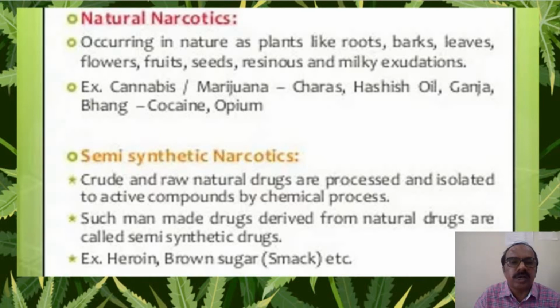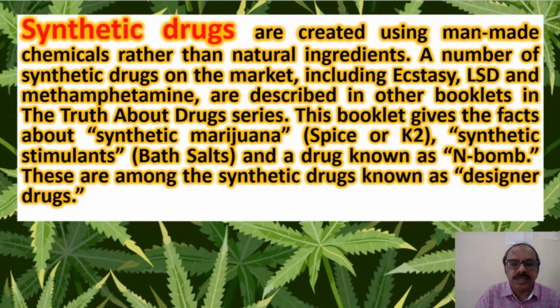These are the naturally obtained narcotics. And there are some semi-synthetic narcotics like brown sugar, smack. So these are semi-synthetic.